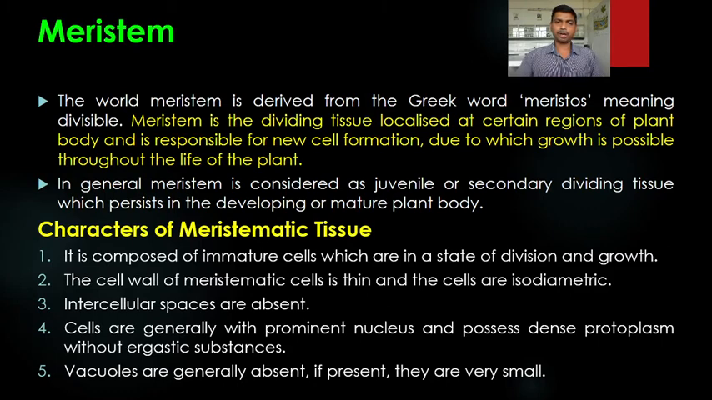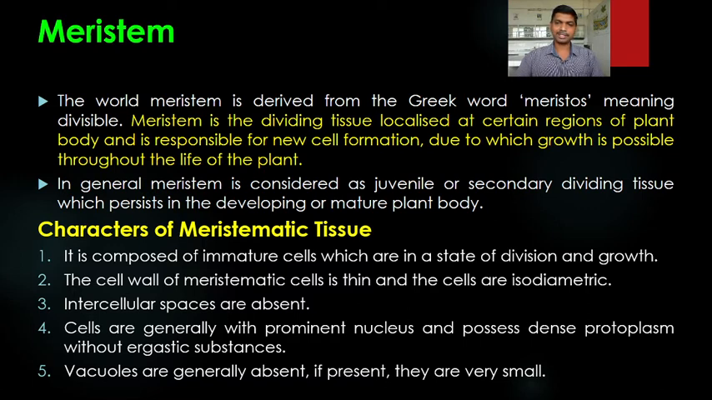It is composed of immature cells which are in a state of cell division and growth. These cells are in a continuous state of cell division and are responsible for the growth in the plant. The cell wall of meristematic cells is thin and the cells are isodiametric in shape.